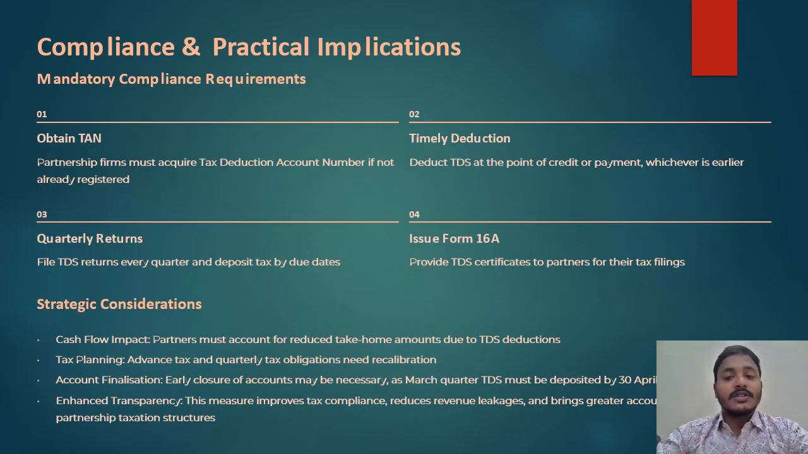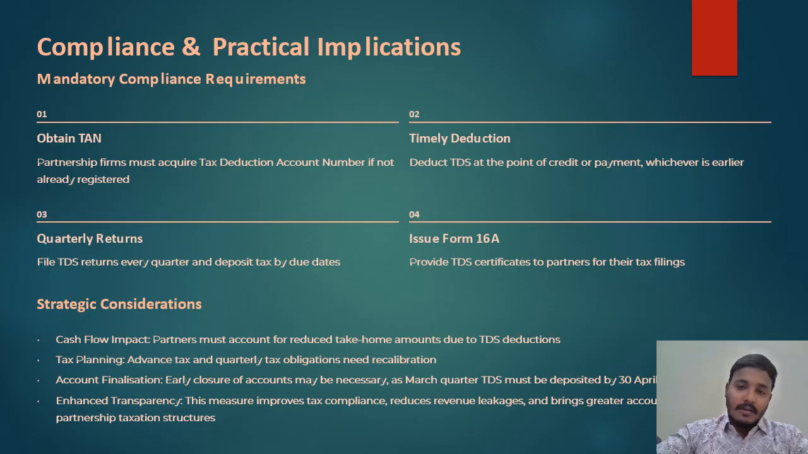Next, time of deduction. Deduct TDS at the time of credit or payment, whichever is earlier. This is very important: when they deduct TDS and when they make the payment must be clear. Now there is a practical question. Every partnership firm tells us that they are not paying the remuneration monthly; they pay it at the end of the year, when the books are finalized.